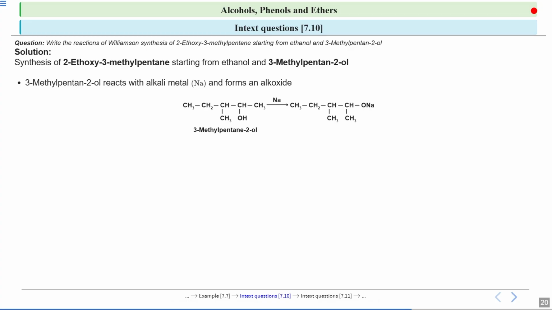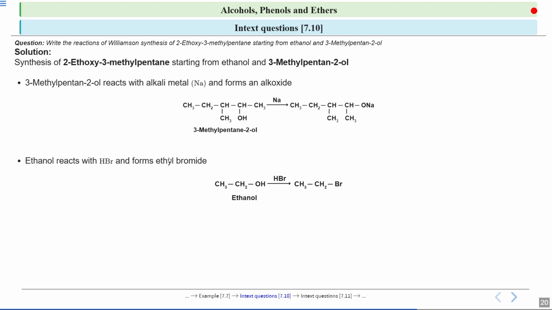So if you see over here, this reacts with your alkali metal, which is Na, and over here you are getting an alkoxide. The O-Na group gets attached, that is O minus and Na plus. Now what will happen? Your ethanol will react with HBr to form ethyl bromide. See over here, you have ethanol, CH3CH2OH.